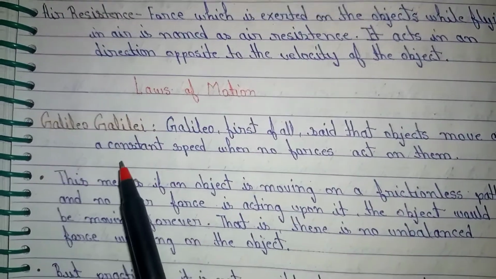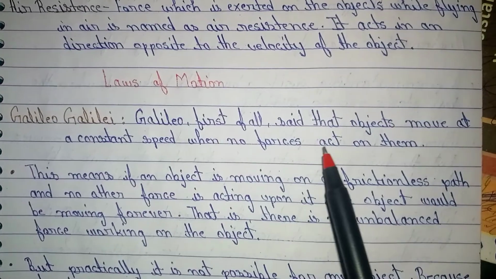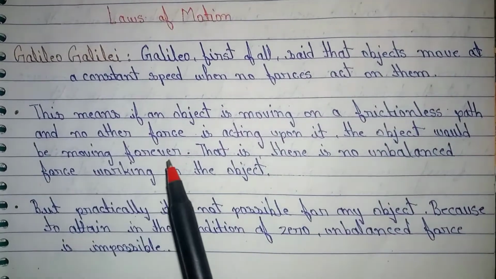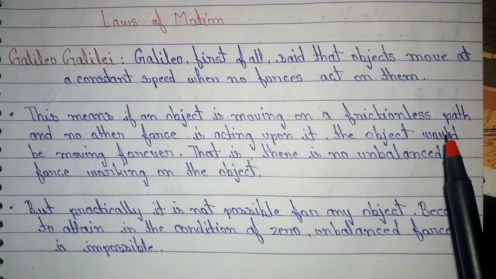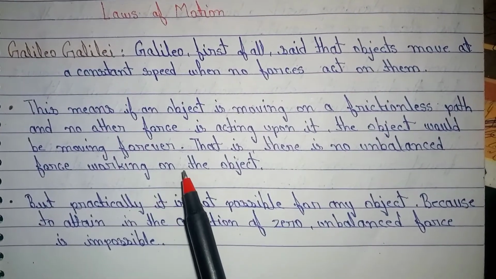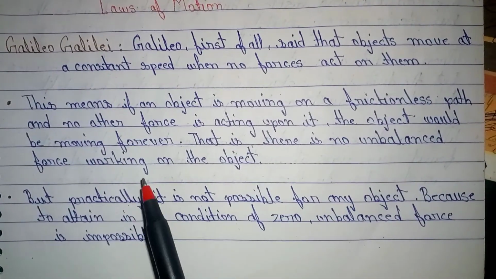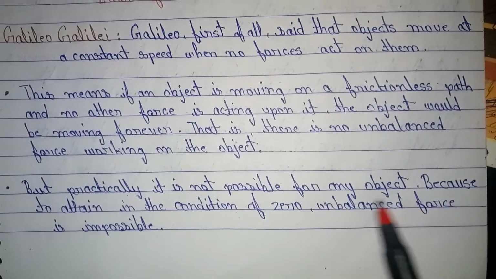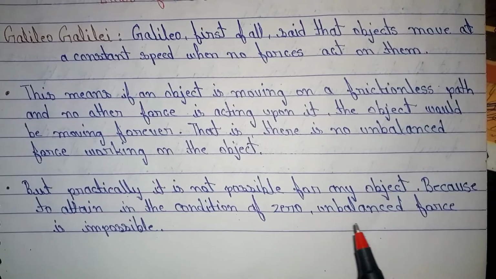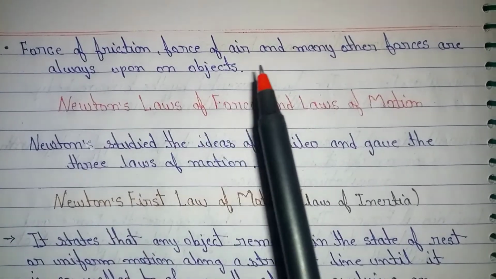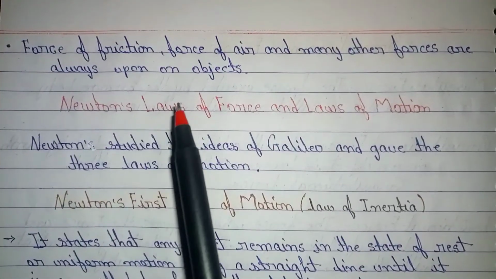Laws of motion. Galileo Galilei. Galileo first of all said that objects move at a constant speed when no force acts on them. This means if an object is moving on a frictionless path and no other force is acting upon it, the object would be moving forever. That is, there is no unbalanced force working on the object. But practically it is not possible for any object, because attaining the condition of zero unbalanced force is impossible. Force of friction, force of air, and many other forces are always acting upon an object.